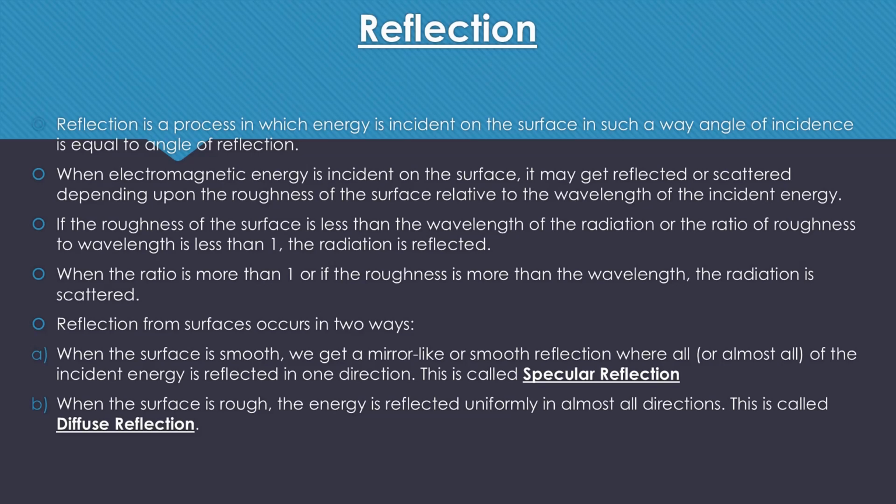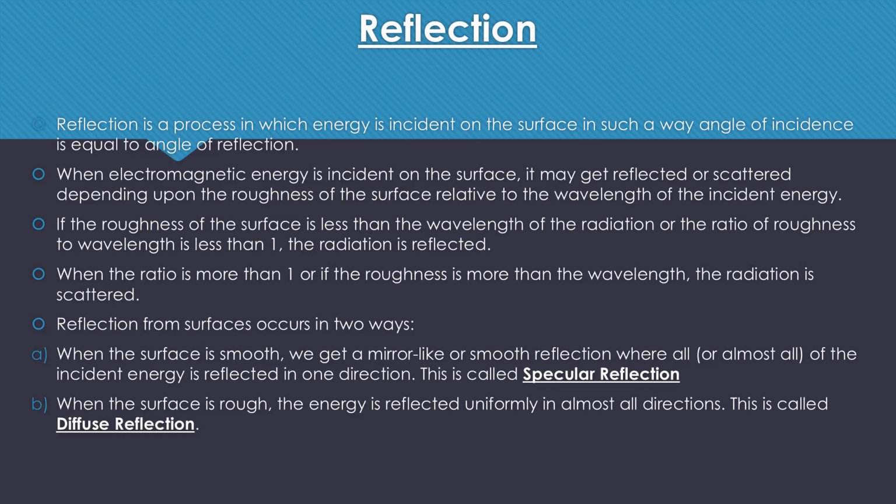Whenever we have a plain surface like a mirror, all the incident energy is reflected in only one direction, and hence the angle of incidence and the angle of reflection are equal to each other. That type of reflection is known as specular reflection.